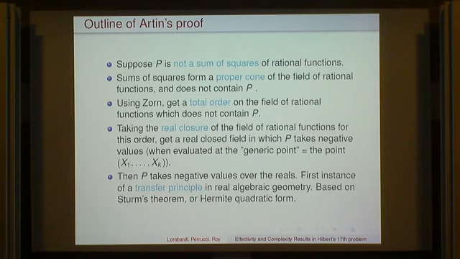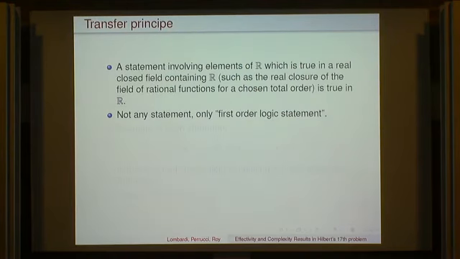And as in the proof of Artin, he is mentioning Sturm's theorem or the Hermite quadratic form. For some reason, I prefer the Hermite quadratic form, as I'm going to tell you. Okay, so let me first comment on this transfer principle. Of course, at the time of Artin, it was not totally general, it was then generalized by Tarski. But the idea is that a statement involving elements of a base field, here R, which is true in a real closed field containing R, such as, for example, the real closure of the field of rational functions for a given chosen total order, is also true over the reals.